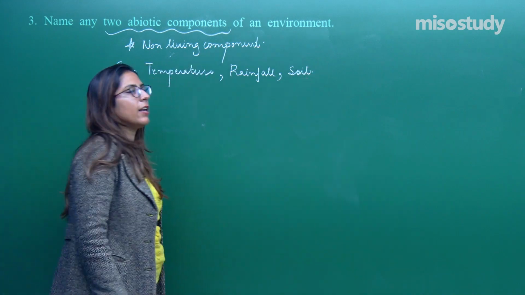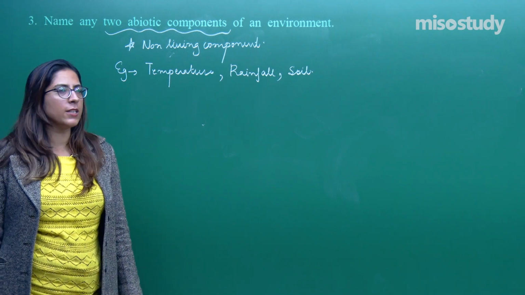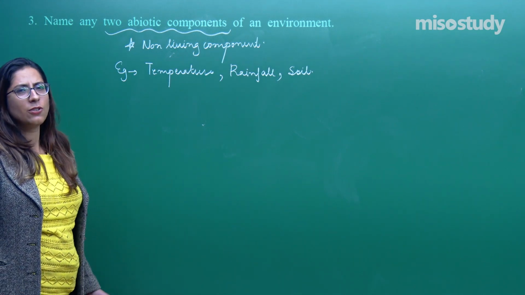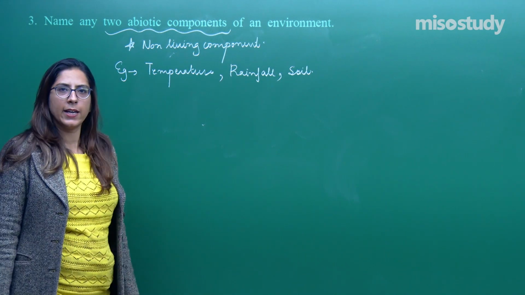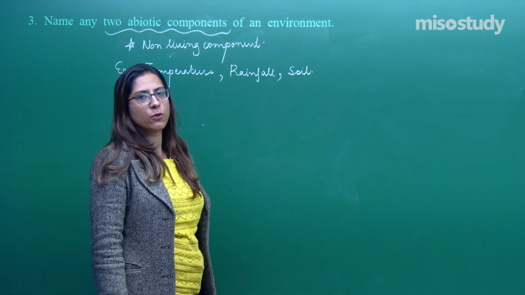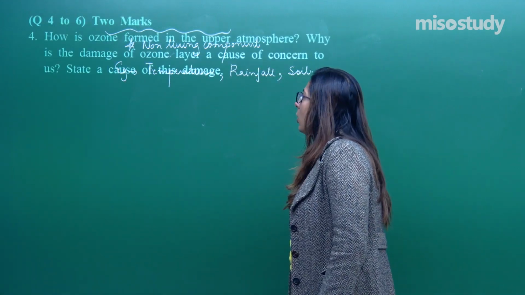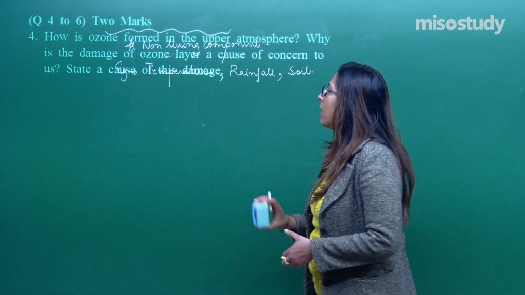All of these are abiotic components. It is just a 1 mark question, only 2 points they are asking, so you can write any of these. Otherwise, water is there and so many other important factors. Is it clear? So, let's move on to the next question, question number 4. As you can see, question number 4 is of 2 marks.